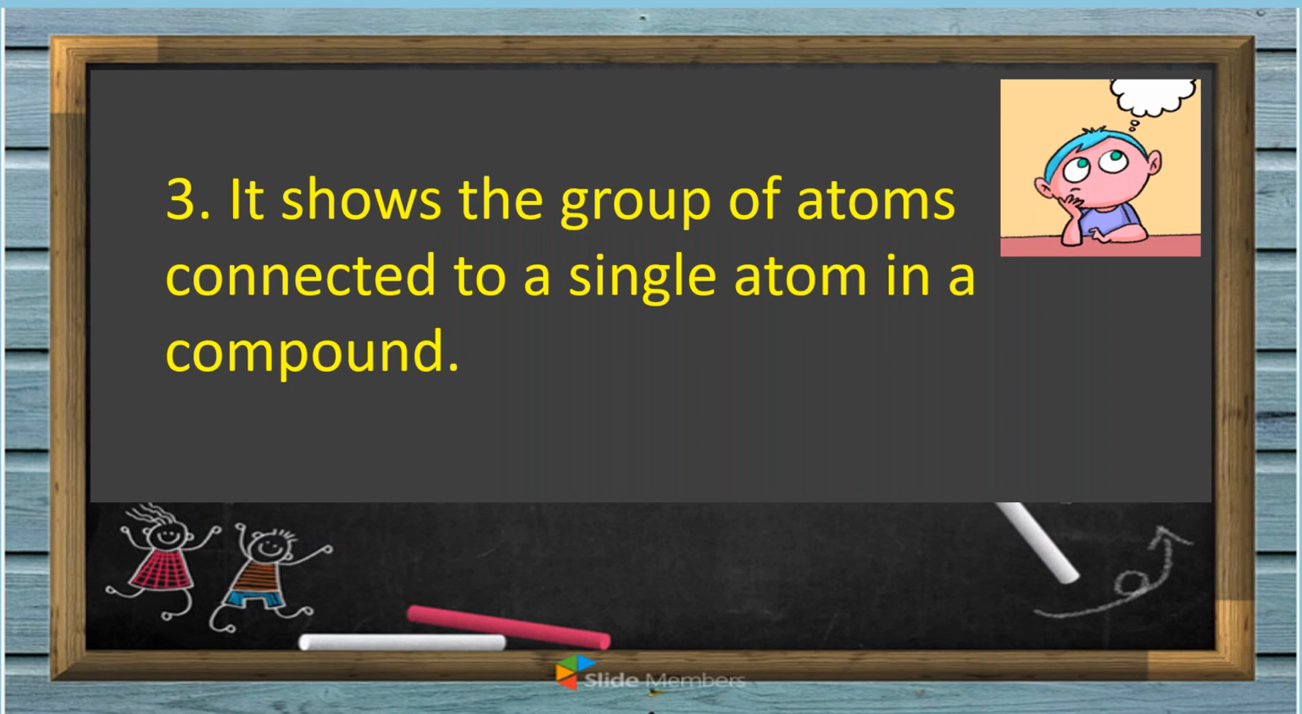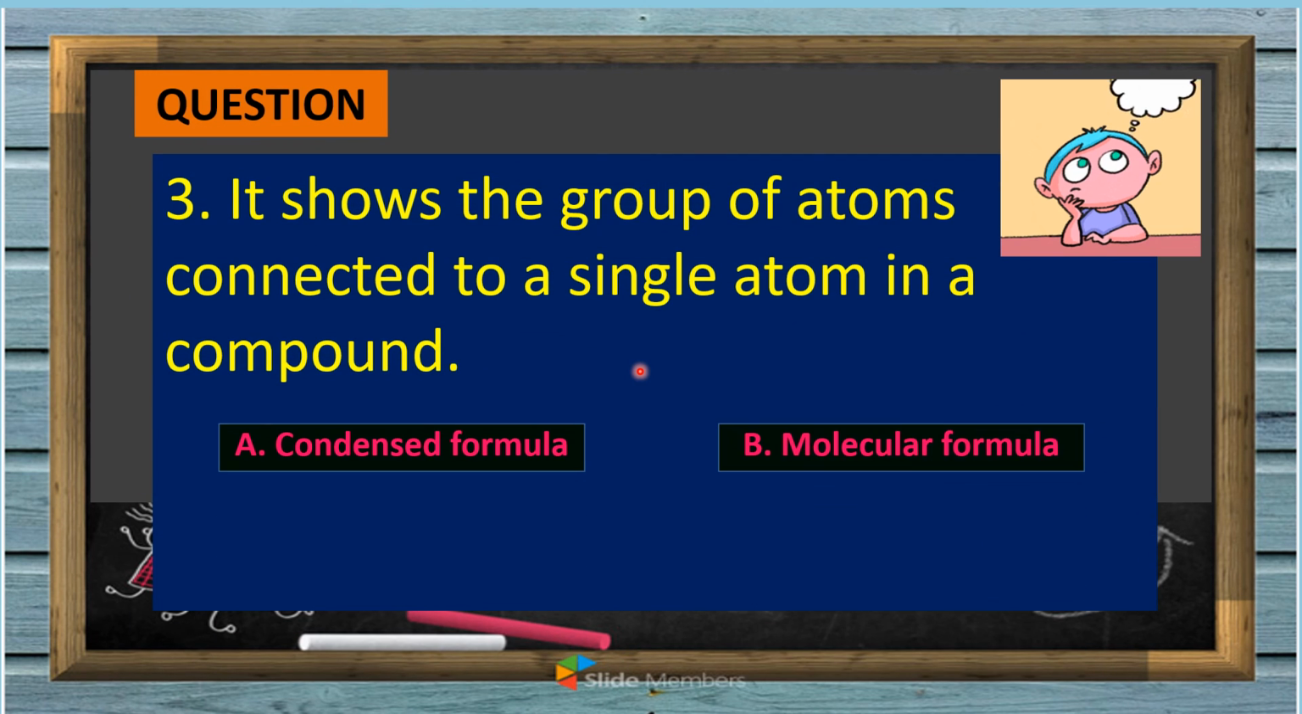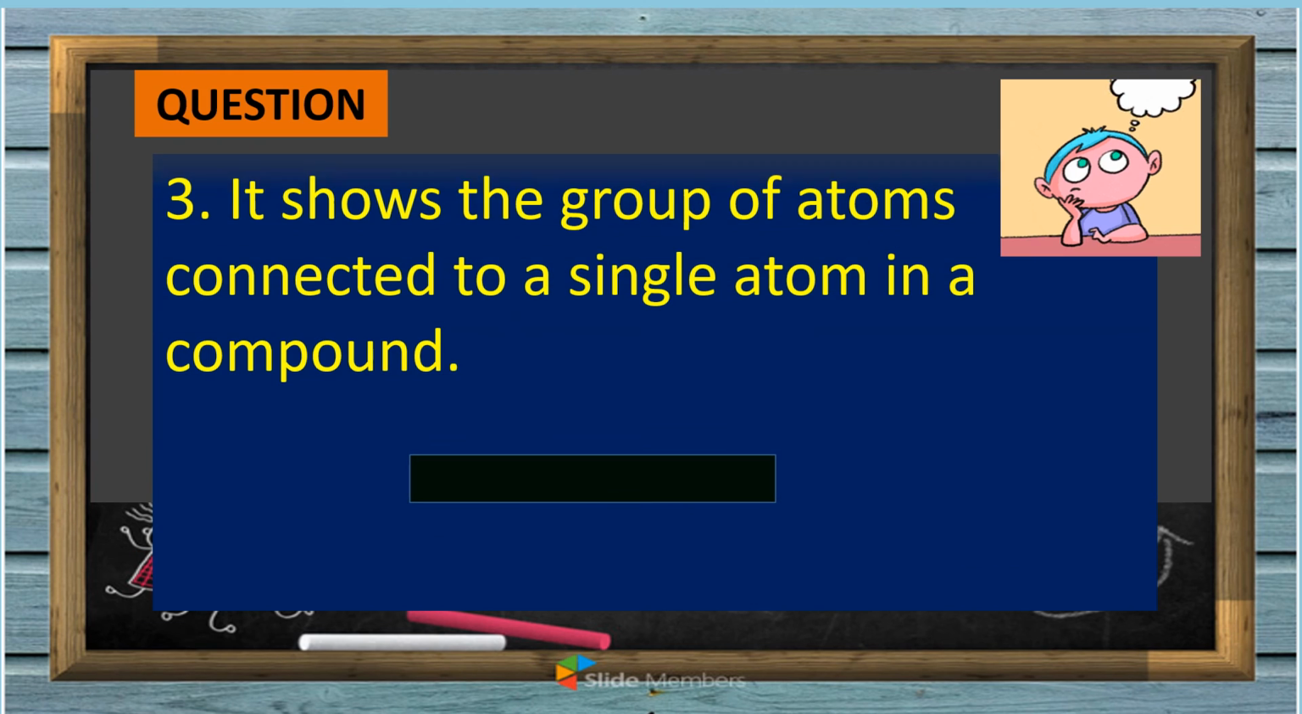The last question. It shows the group of atoms connected to a single atom in a compound. A. Condensed formula. B. Molecular formula. C. Structural formula. 5 seconds. Okay, so the correct answer is letter A, condensed formula.